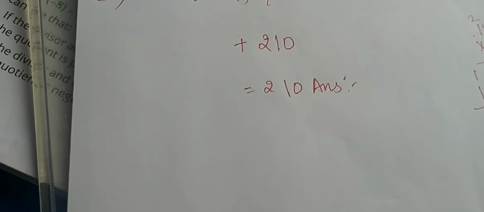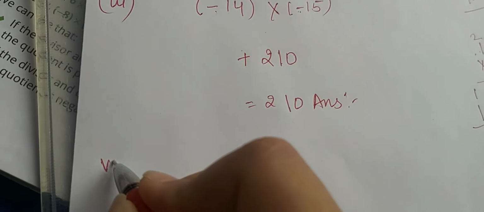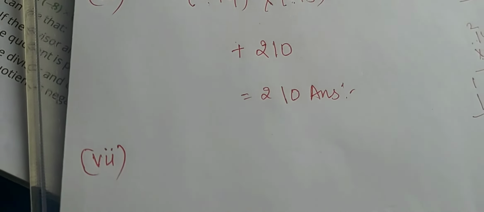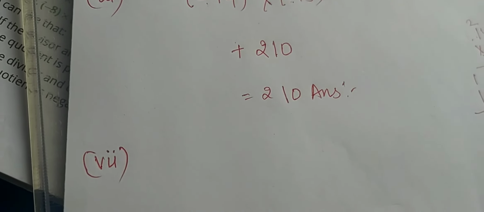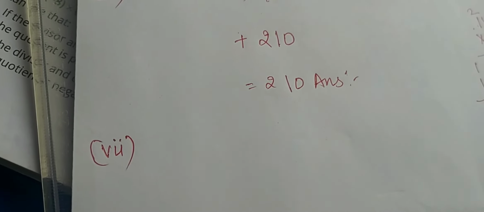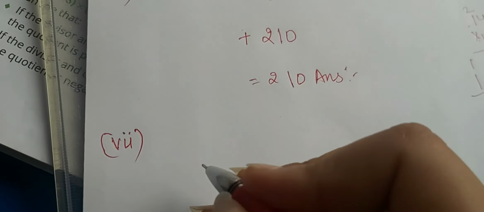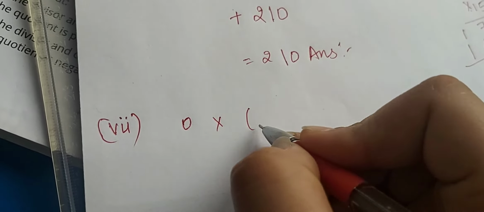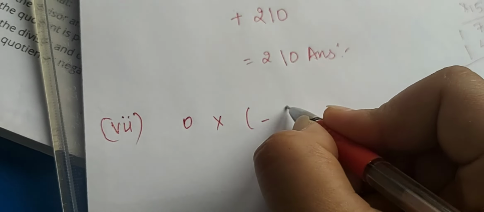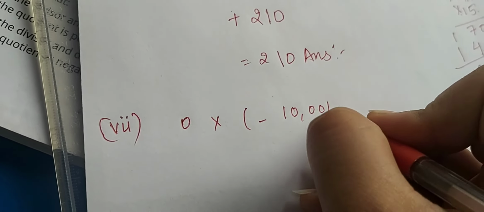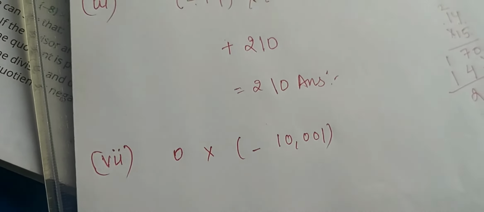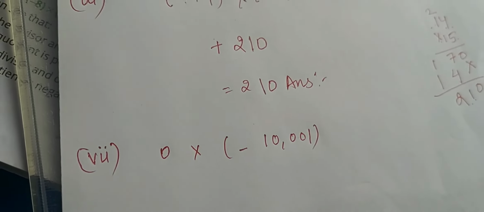Next we are going to do the 7th question. The rest of the questions are similar. You can try them at home. I'm going to do the 7th one. In the 7th one, what we have is 0 multiplied by minus 10,001. So now what to do?